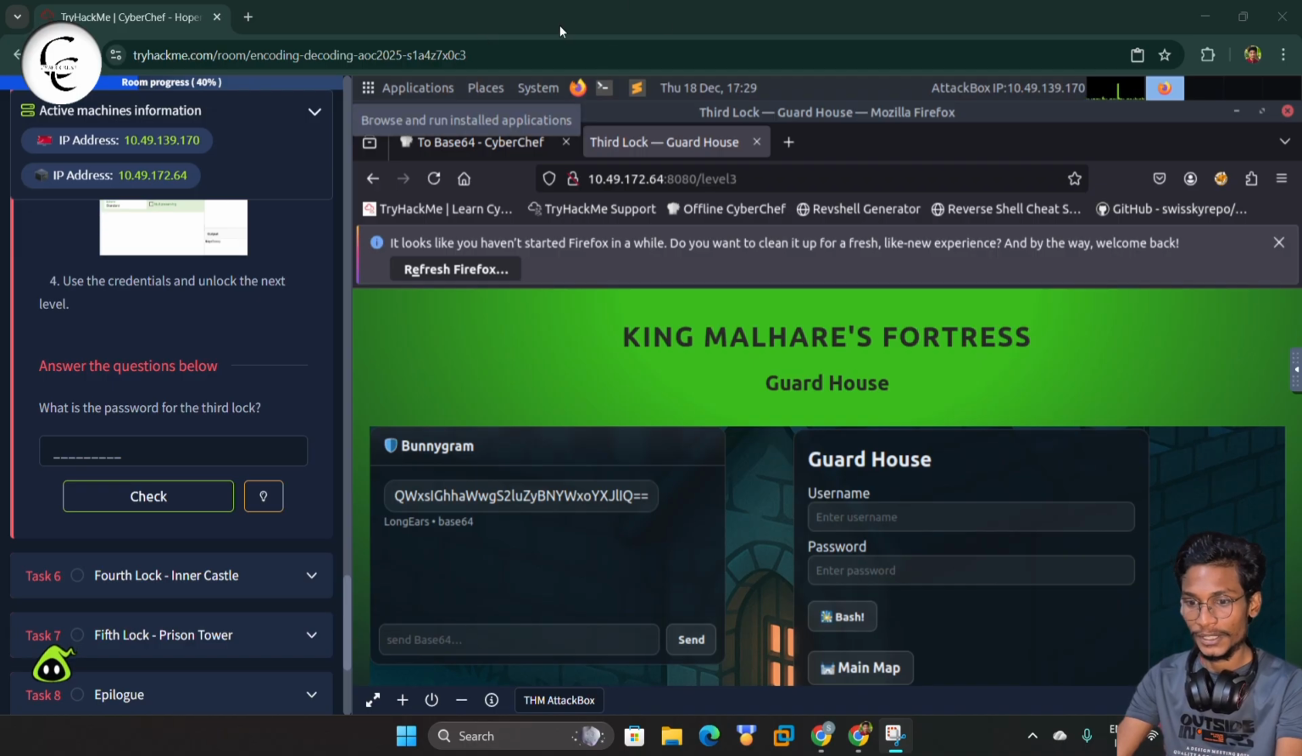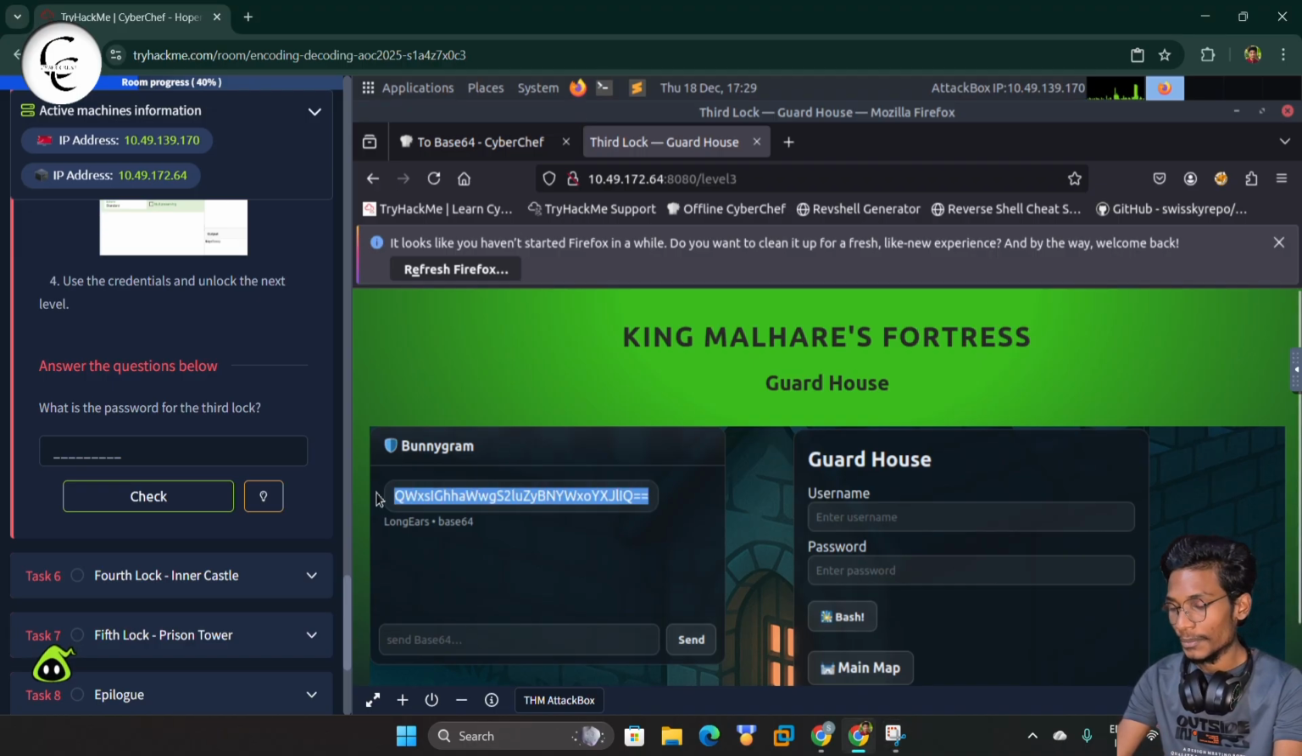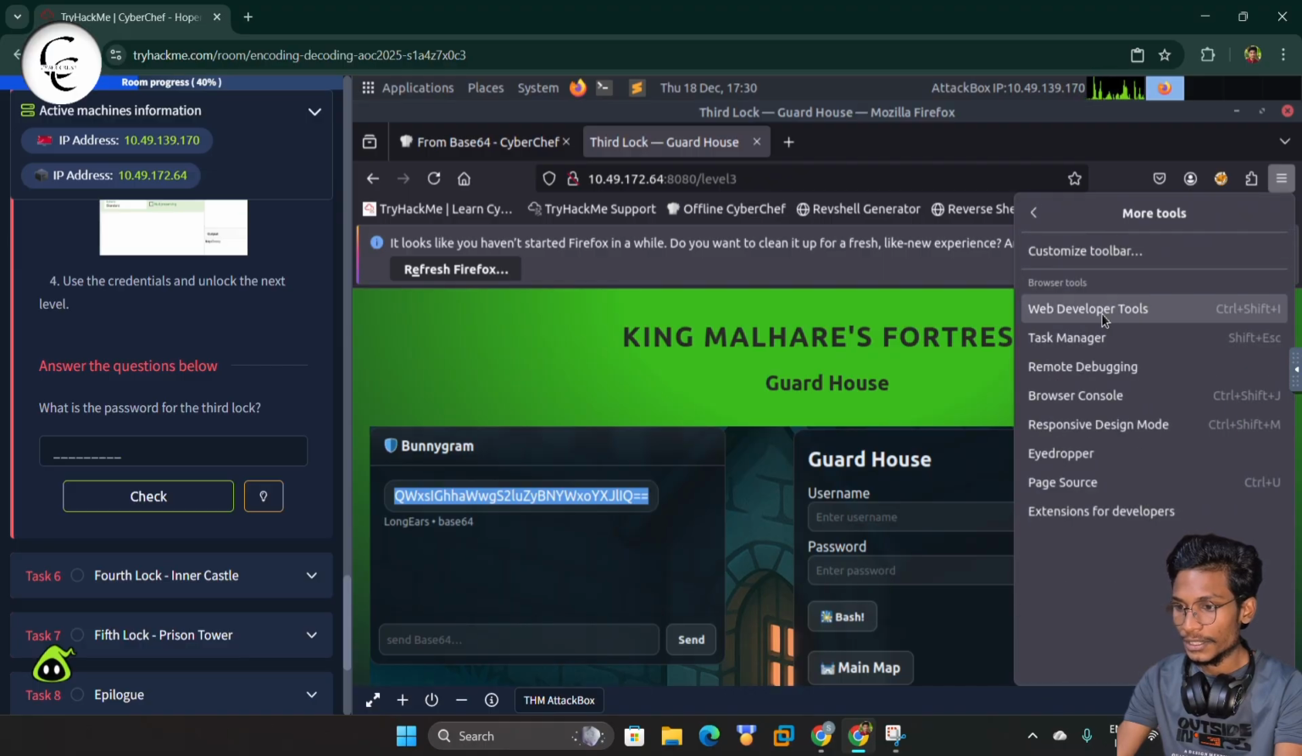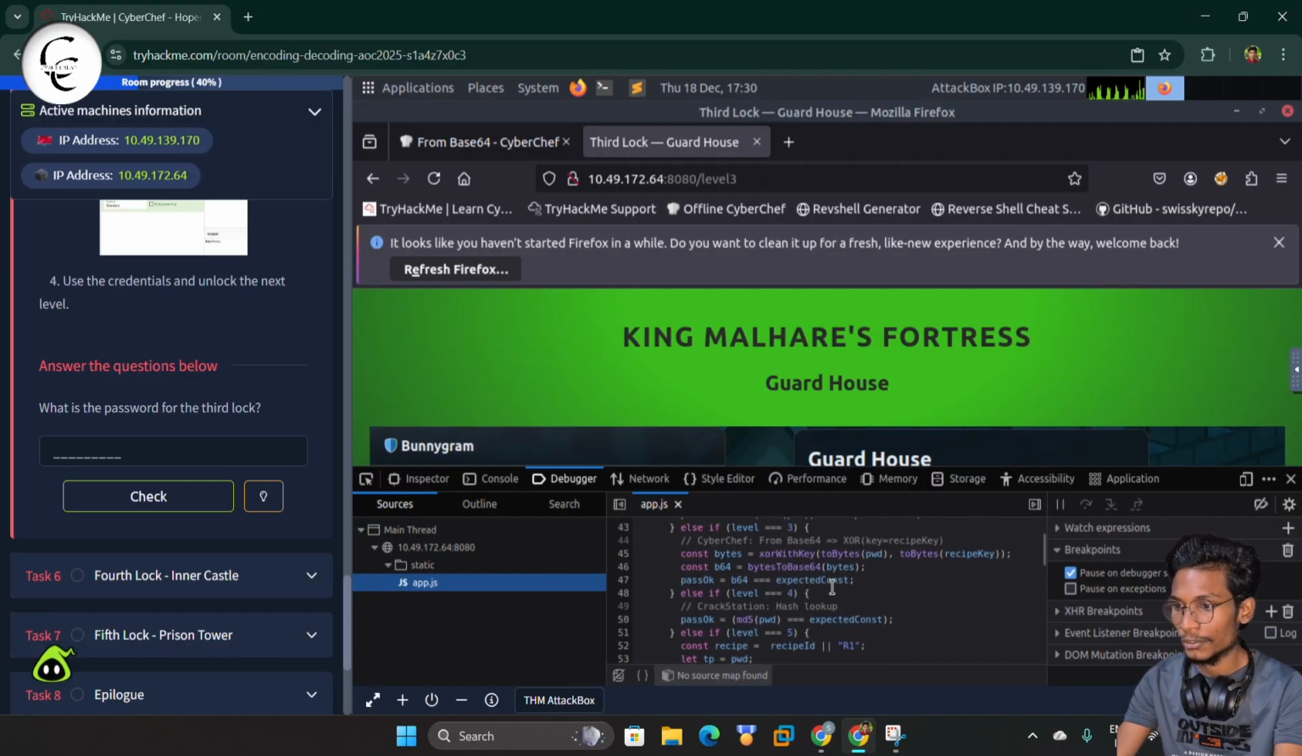So yes, we have gone through the instructions. Now let's copy that from here, and yes, all hell king malheur. Here we also have the login logic. We have to use from base 64 and then use the XOR, and we have to use some key values for the XOR. Let's move to network and give a refresh.